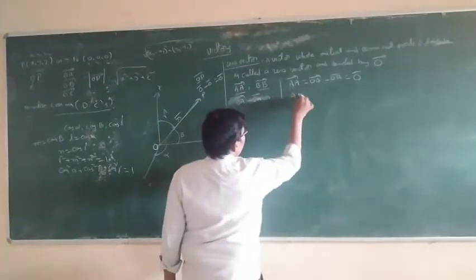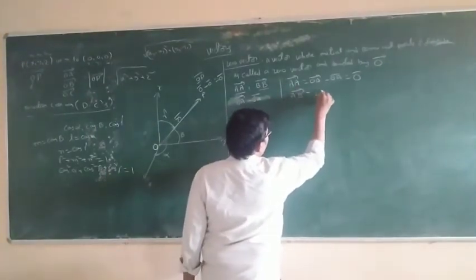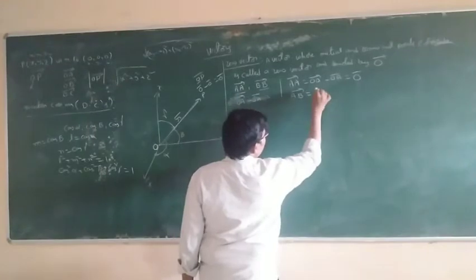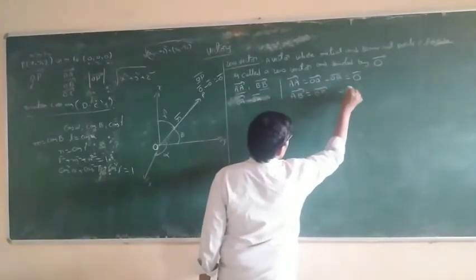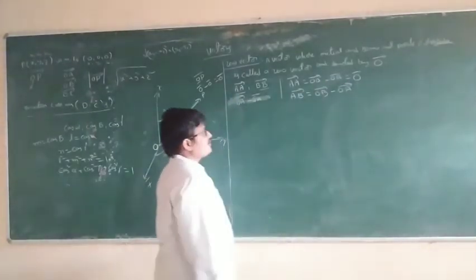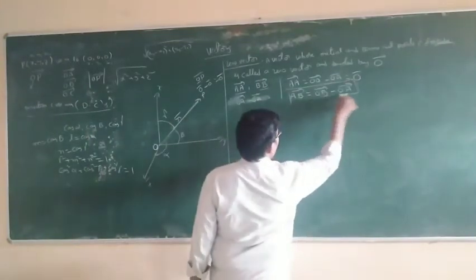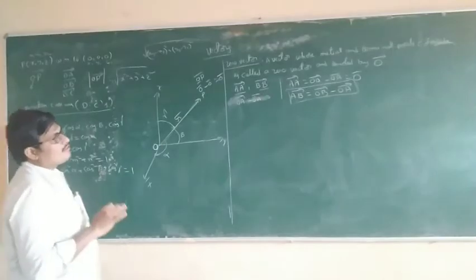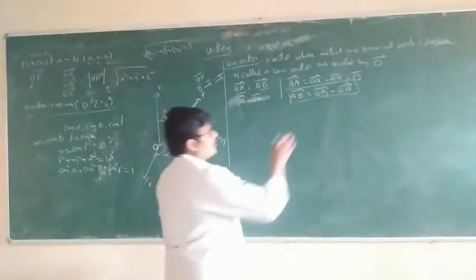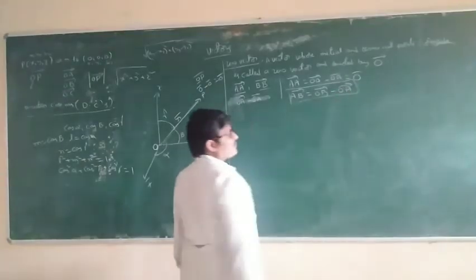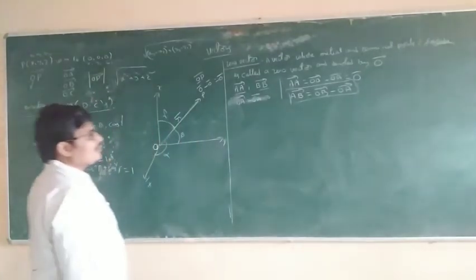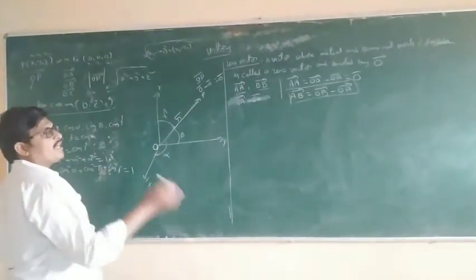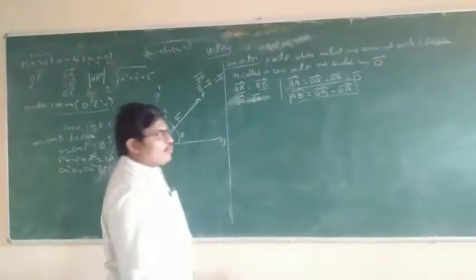For example, AB bar is equal to the second position vector minus the first position vector. This is the formula of a vector: the terminal position vector minus the initial position vector. AB bar is equal to OB bar minus OA bar.